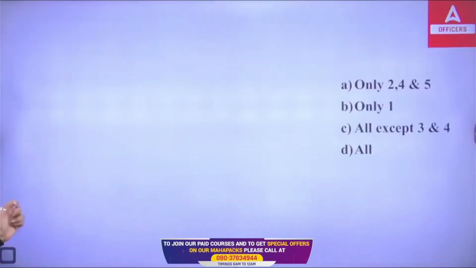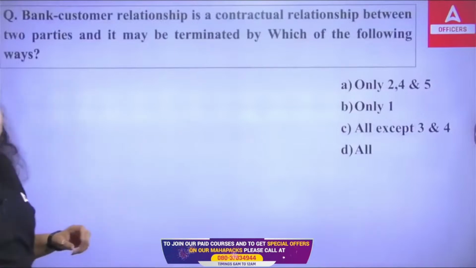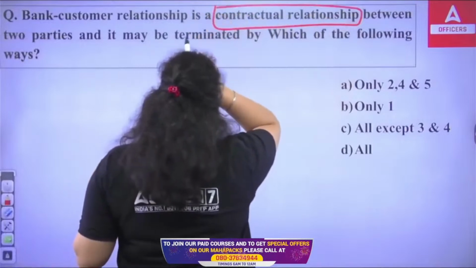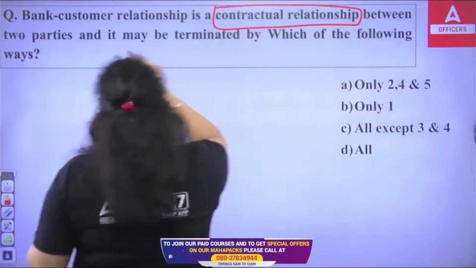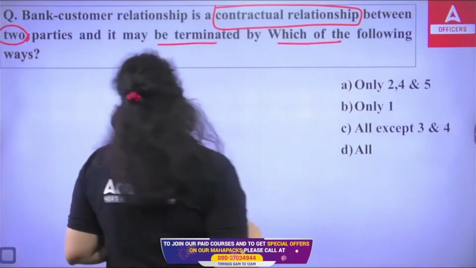Okay, next question. Now, what is the bank customer relationship? It's a contractual relationship between two parties, and it may be terminated by which of the following ways.